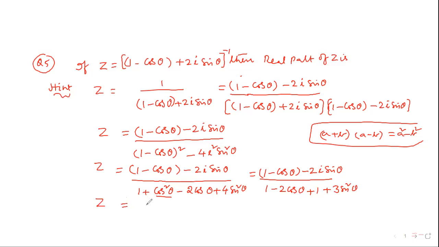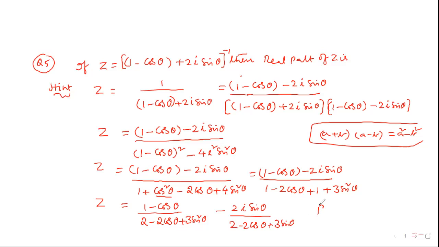Now write down. z is equal to (1 minus cos theta) by (2 minus 2 cos theta plus 3 sin square theta) minus 2i sin theta by (2 minus 2 cos theta plus 3 sin square theta).